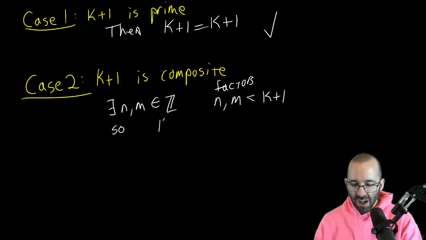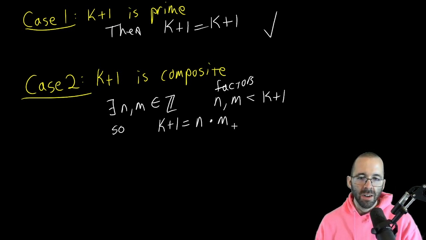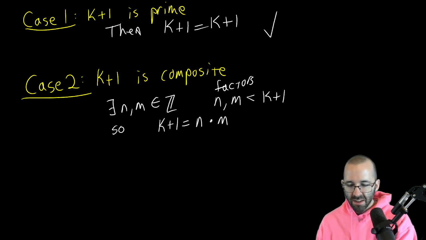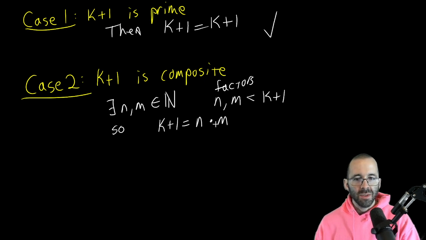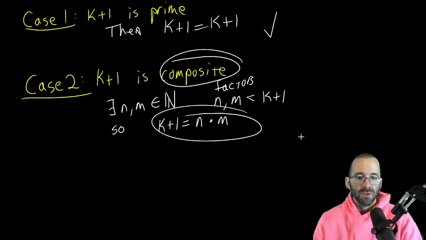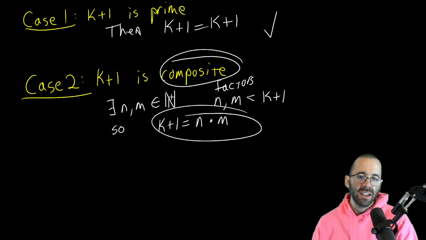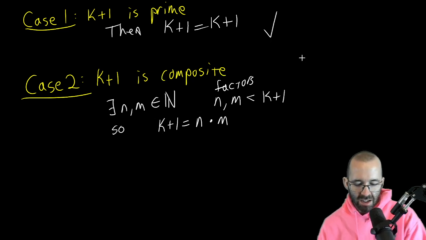So k plus 1 is n times m. We know this. And we know n and m are going to be natural numbers. Honestly, here, let's not say integers. Let's say natural numbers. And k plus 1 will be equal to that. That's the definition of composite. Composite means it can be written as 2 natural numbers multiplied together. Well, really, we're saying natural numbers of 2 or more. Okay?